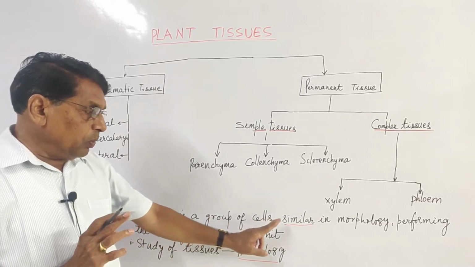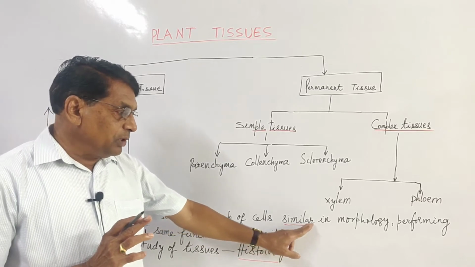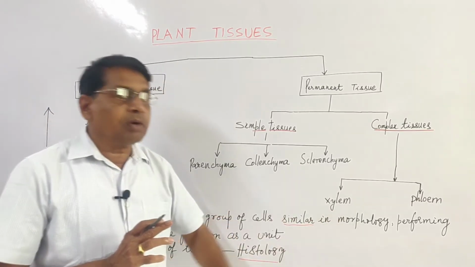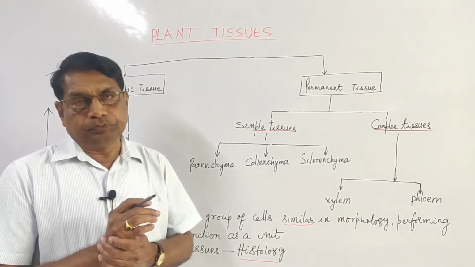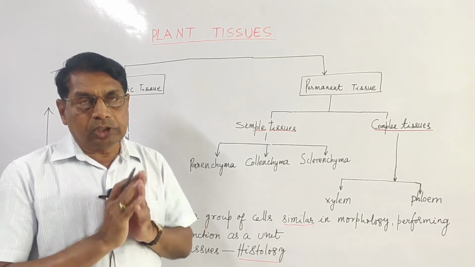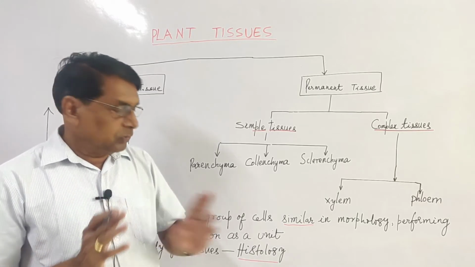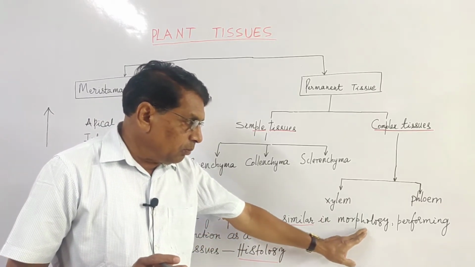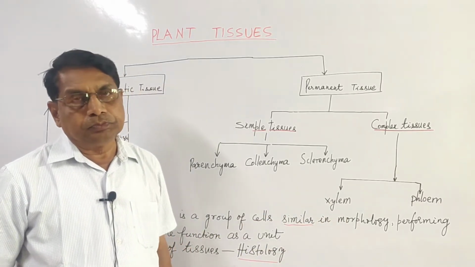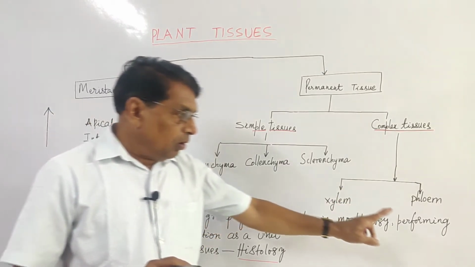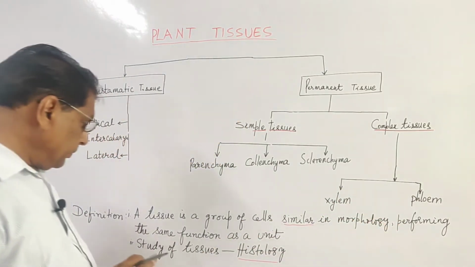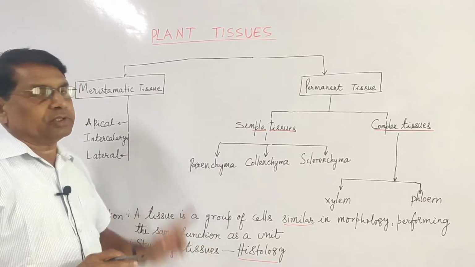In that group, all the cells will be similar in morphology, in size, in shape, in cell structure. And all the cells together perform the same function.